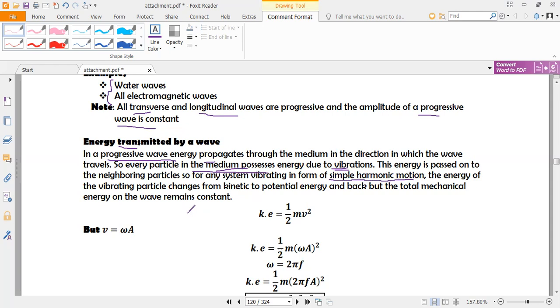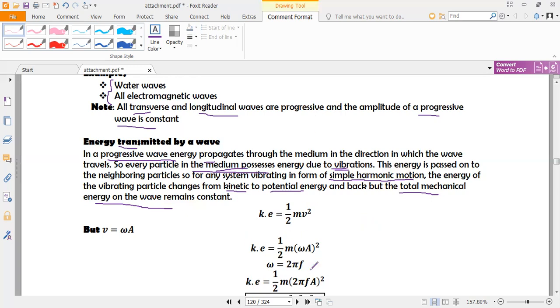That means the energy will keep alternating between kinetic energy and potential energy, but the mechanical energy will remain constant. So as the wave propagates, the mechanical energy is conserved. Only the energy changes between kinetic and potential keep on occurring, though the total mechanical energy remains constant.